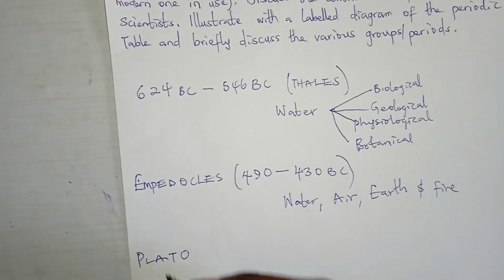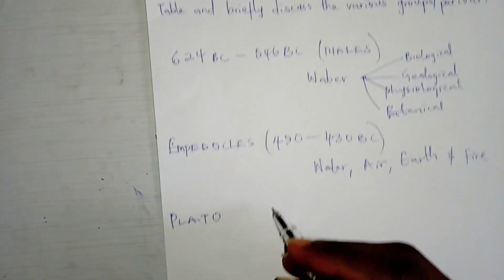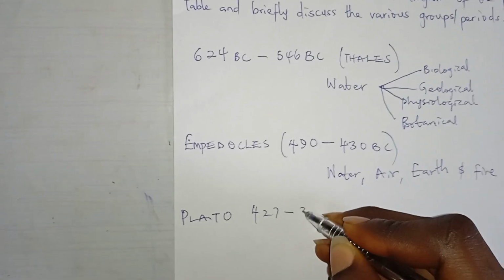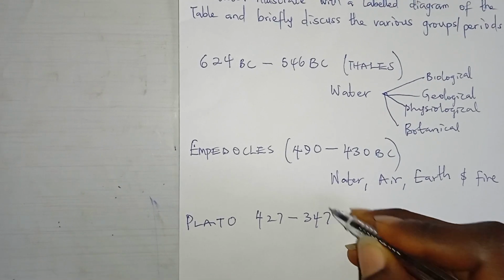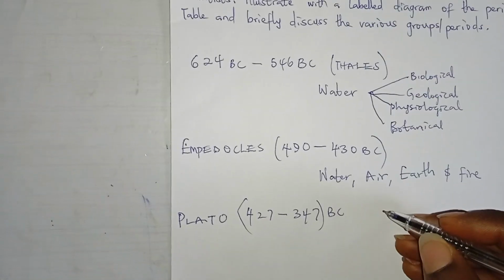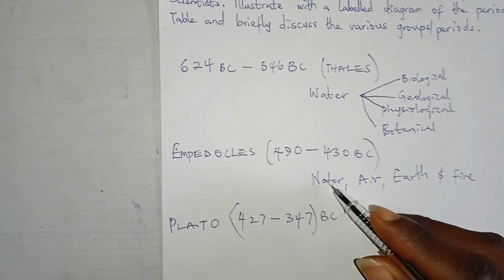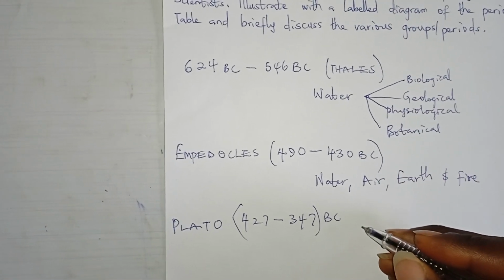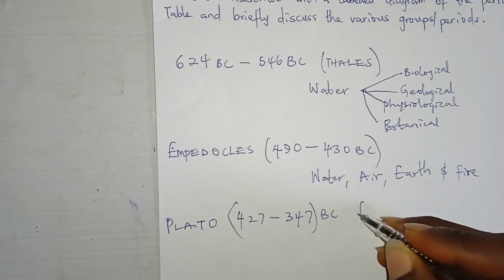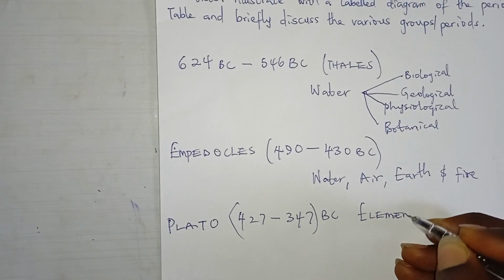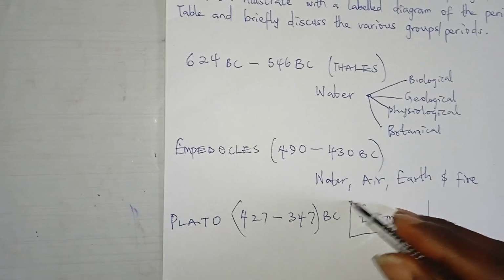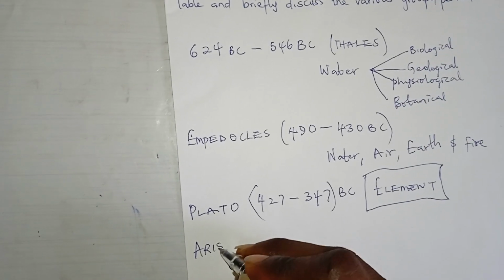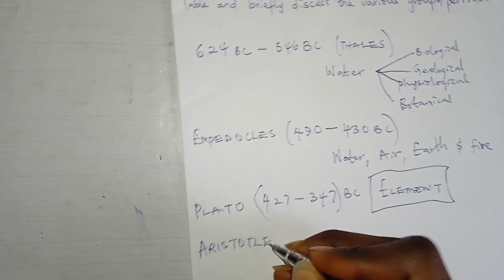This man thinks too much. Plato. So it was Plato, 427 to 347 BC. So it was Plato that now said, in fact, these elements, water, air, earth, and fire that Empedocles postulated to be the makeup of matter, that he agreed with it, that let us now call it elements. So it was Plato that said, let's give it the name elements, meaning elementa, that matter is made up of it, elementa.